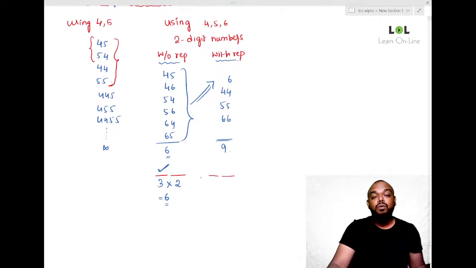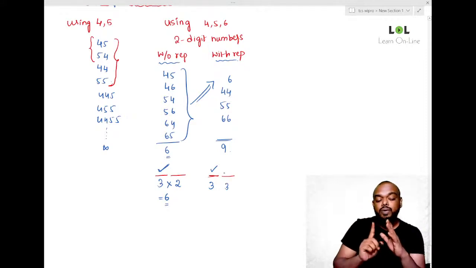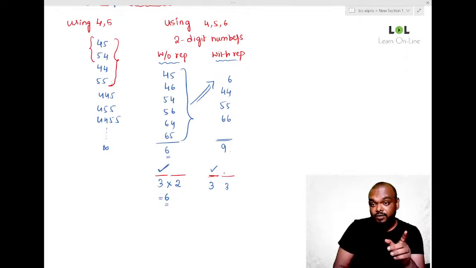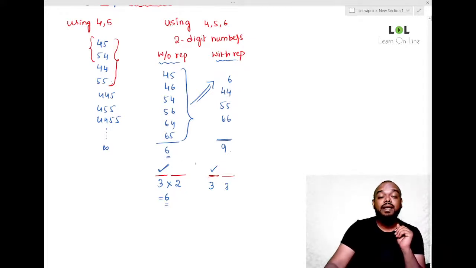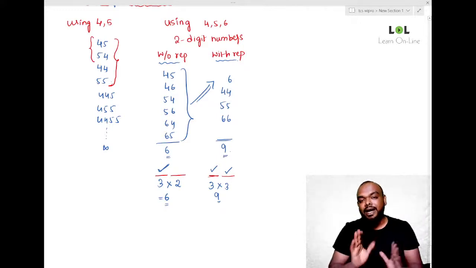Now if we apply the same concept with repetitions, if the repetitions are allowed, how many numbers can we form? 3 digits are there. I can fill the first place in 3 ways. The second place can also be filled in 3 ways. Why? Repetitions are allowed. Though I used one digit in the tens place, I can use the same digit in the units place as well. So this can be filled again in 3 ways. So 3 into 3, 9 is the answer. Exactly the same answer.